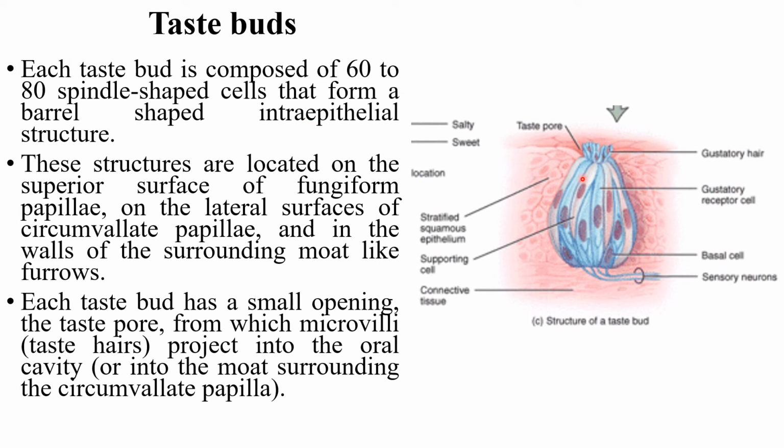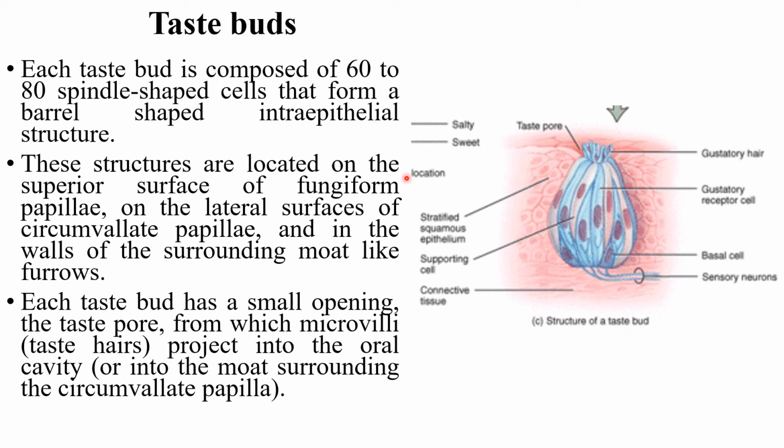You can see here there is connective tissue as well as stratified squamous epithelial tissue all around this taste bud, and there is a depression in which the cells which have a barrel-like shape, these cells are called gustatory receptor cells. These cells will be around 60 to 80 in each taste bud.